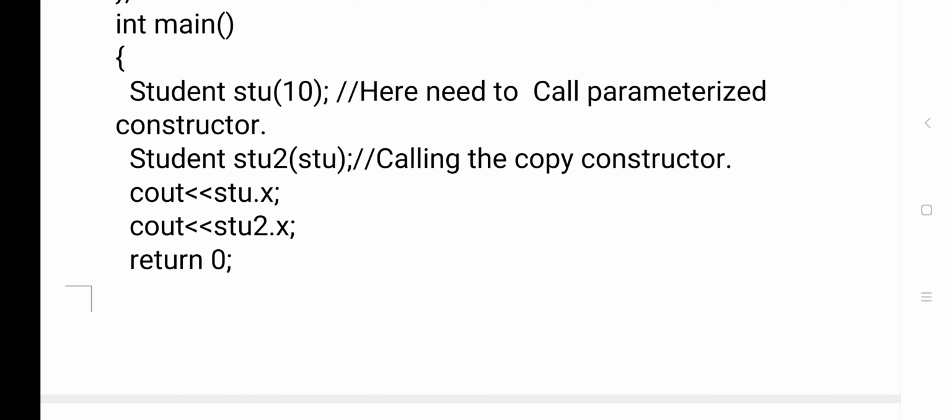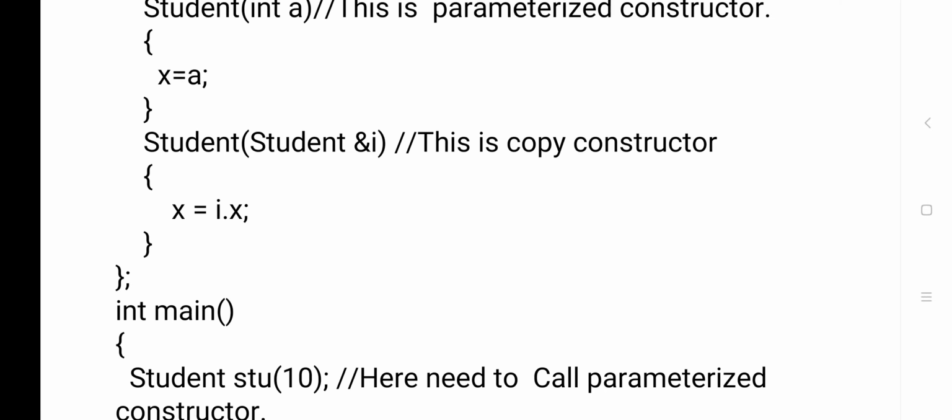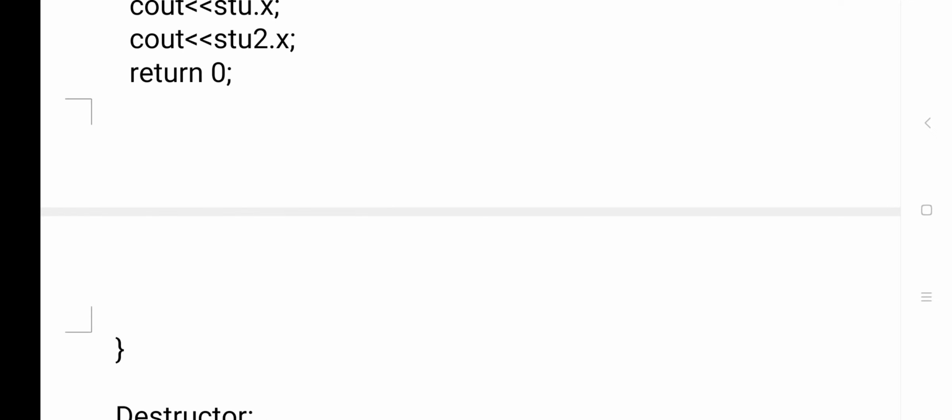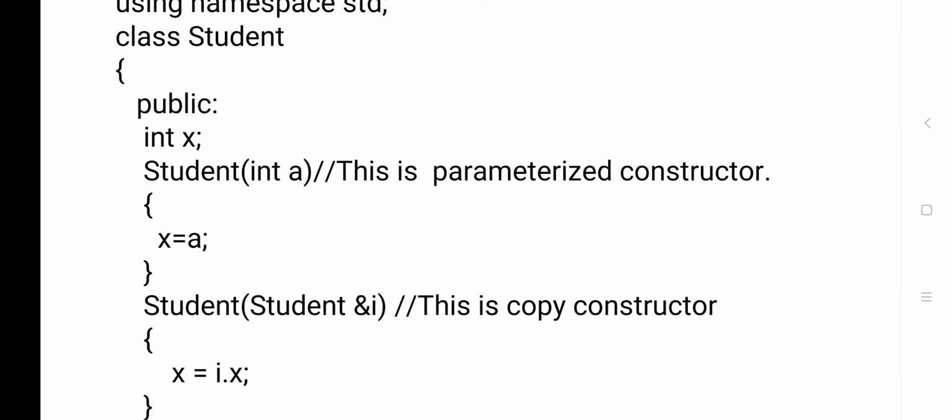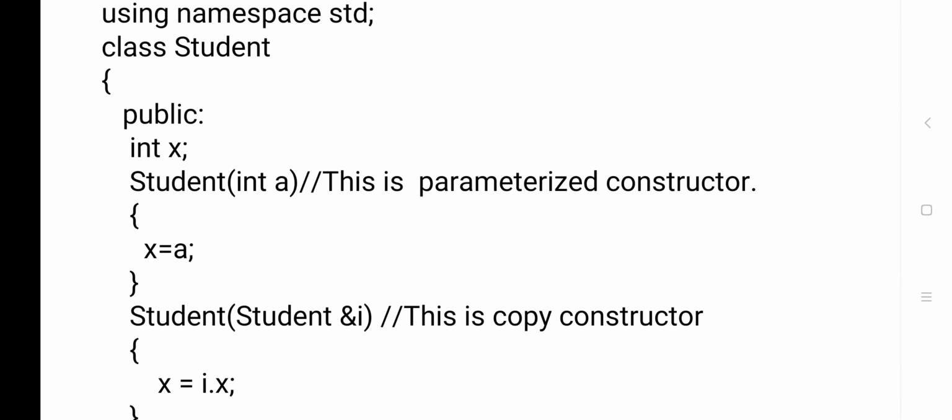So this is about the copy constructor. Here we create a new object by copying a previous object. That's it. If you want to copy here, what will we use? Ampersand. Understood? Before destructor, see how many constructors we have. Two, student and student. In the first student, I have directly given the value. In the second student, I have given the class name and ampersand I. Here I is nothing but a value, that is, this class's data member.